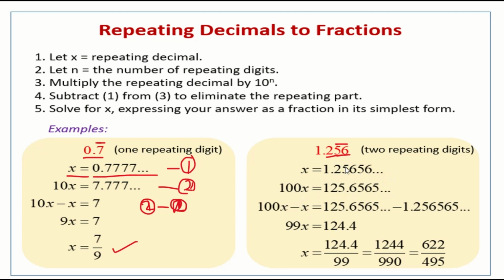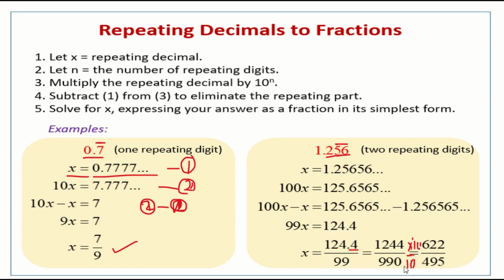As usual, I have to subtract these two. Subtracting, 99x is equal to 124.4. So x is equal to 124.4 by 99. But I can't leave the answer as a decimal; I need the answer as a fraction. To remove this one decimal place, I can multiply and divide by 10. Up I multiply by 10, and down I also multiply 99 by 10.